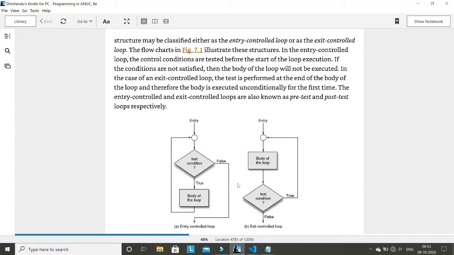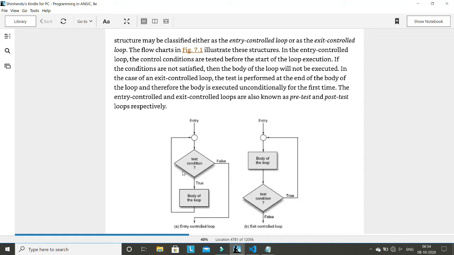If you see the diagram on the right side, it is also similar, but here after entering it is directly executing the loop body, and then after executing the loop body, it is checking the condition. If the condition is true, it will again go here and execute the loop body, and if the condition is false, it is coming out of the loop. So this is also a type of loop structure.